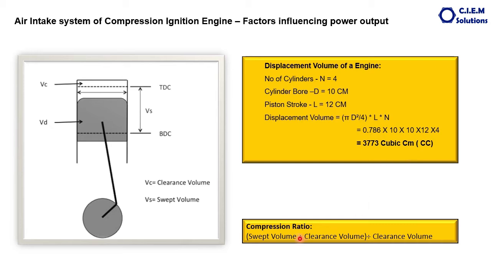Now what is meant by the compression ratio? Compression ratio is nothing but this displacement volume plus the clearance volume, that is the total volume of the cylinder above the BDC, divided by the clearance volume. Normally the diesel engine's compression ratio will be approximately 20:1. However, it differs slightly from engine to engine.